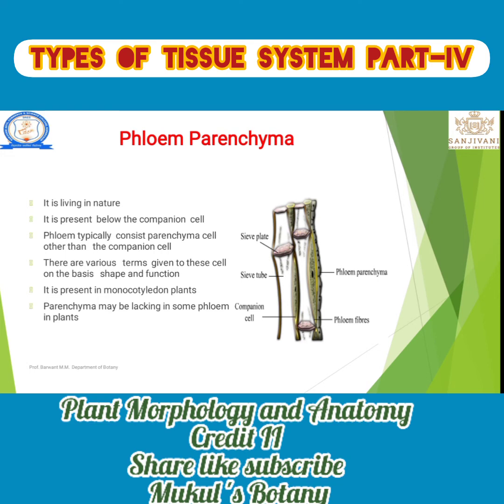Next, in the center there is a sieve tube present. Between the two sieve tubes one companion cell is present, and outside of the companion cell there is phloem parenchyma. Let's see phloem parenchyma. It is a living type of tissue. It is present below or near the companion cell. Phloem typically consists of parenchyma cells other than the companion cell.